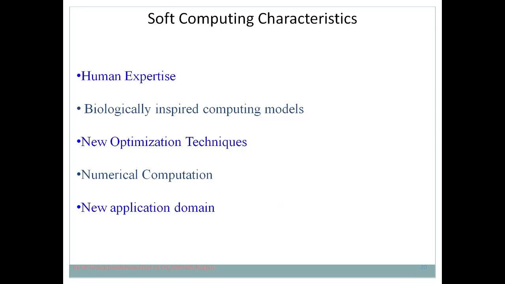There are various characteristics of SOP computing. We have listed them here, and we'll discuss all of them one by one. Very first, human expertise. Human expertise is one of the characteristics of SOP computing, because we have seen that one of the constituent elements of SOP computing is the artificial neural network, and this artificial neural network is built based on the structure of the human brain. Everywhere, we are making use of human expertise. Human expertise is required in SOP computing.